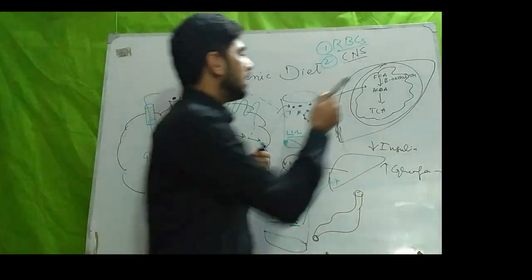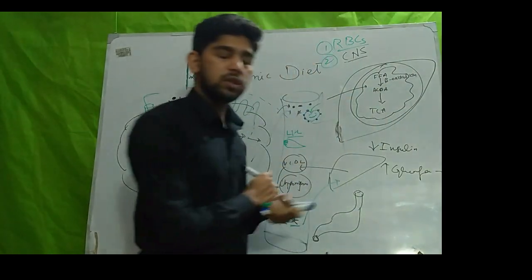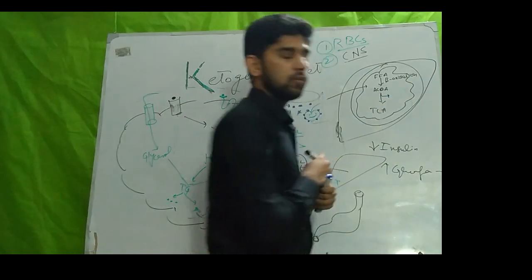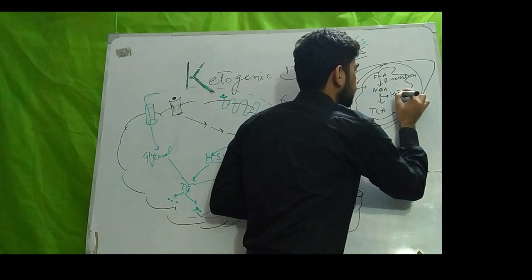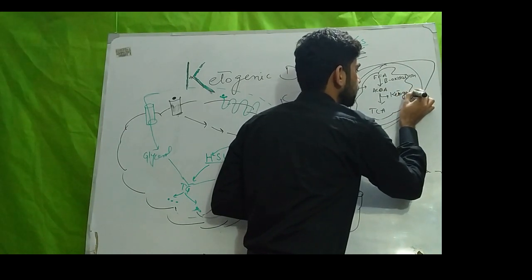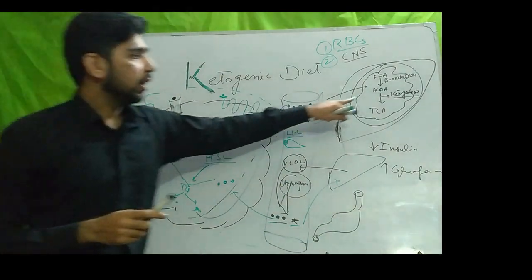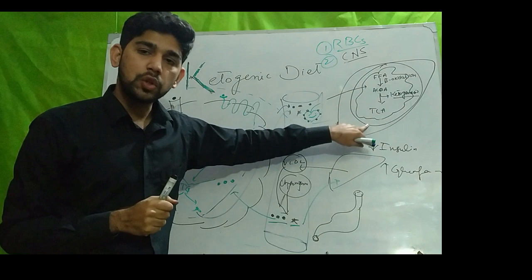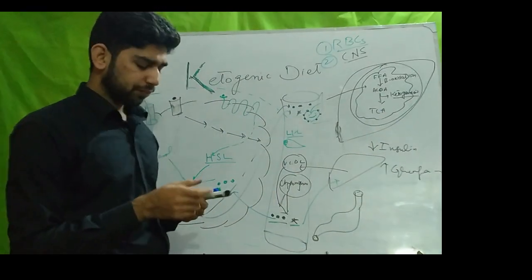In that case, this acetyl CoA, instead of going into the TCA cycle, will enter another pathway, and that pathway is ketogenesis. Acetyl CoA then synthesizes ketone bodies instead of entering the TCA cycle.